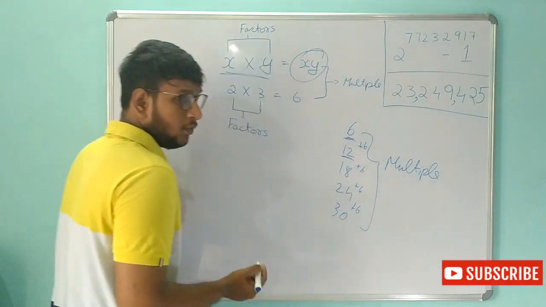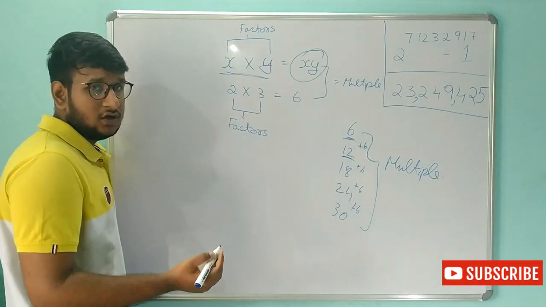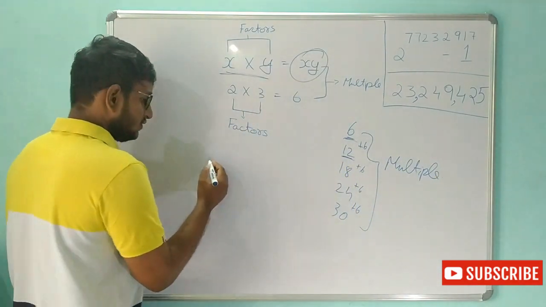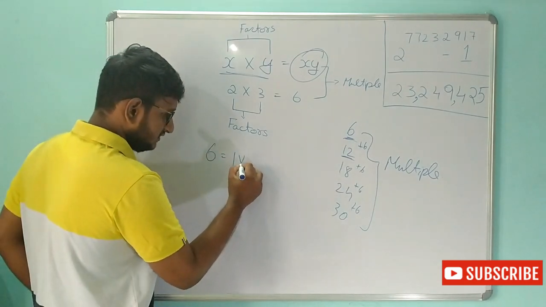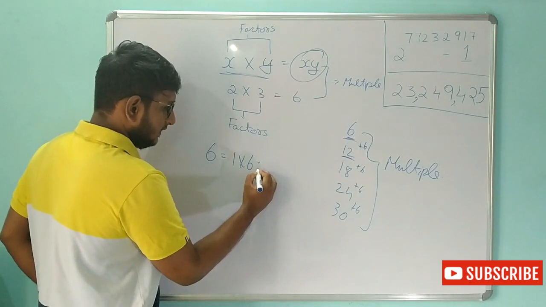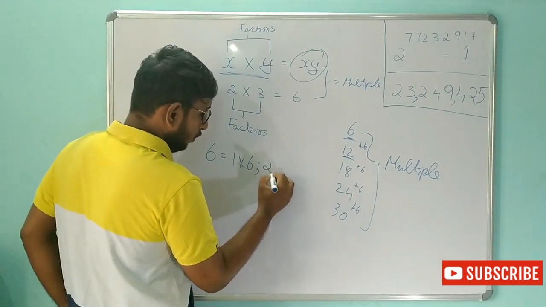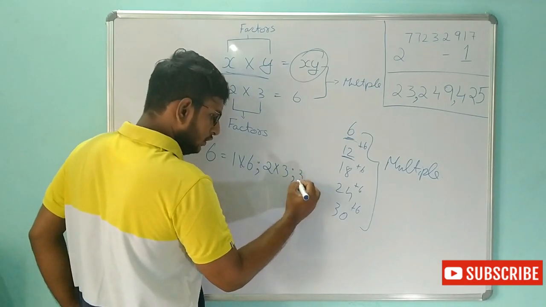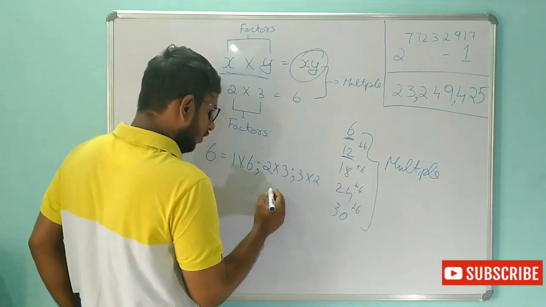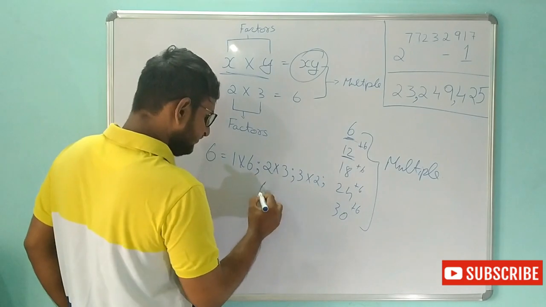Okay. So if someone asks what is the factor of 6, 6 can be written as 1 into 6, right? Then it can be written as 2 into 3, then 3 into 2, then 6 into 1.